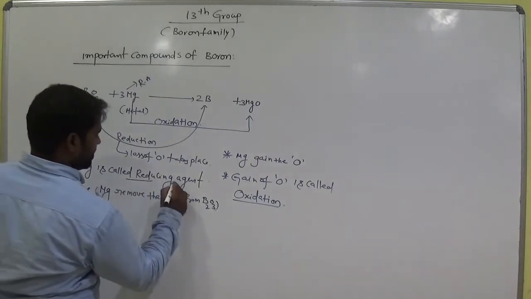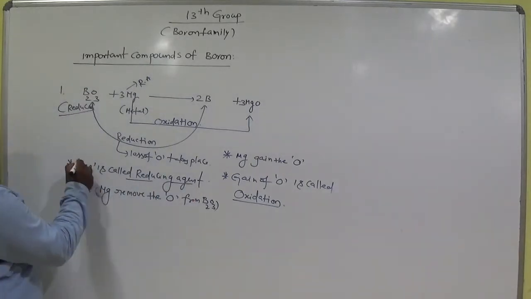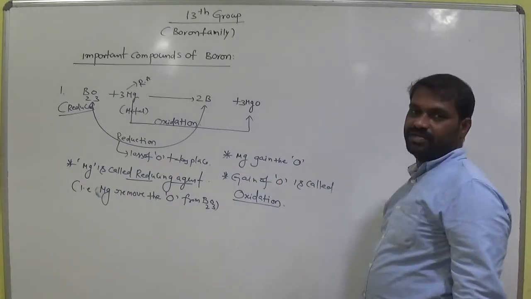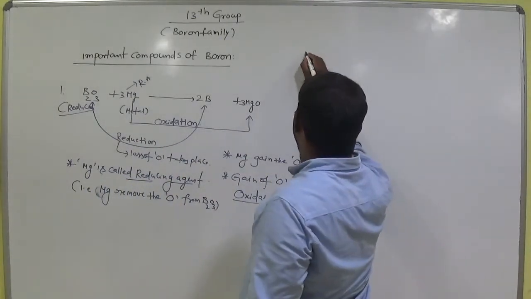So this is important. Magnesium acts as a reducing agent in the above equation. Why? It removes the oxygen from B2O3. Okay.